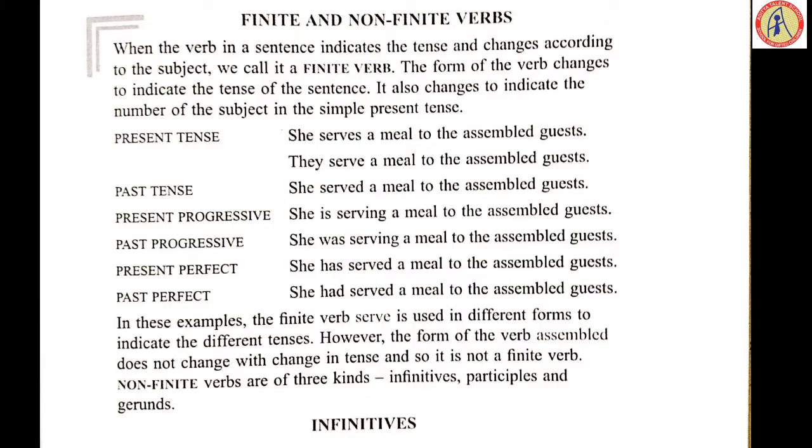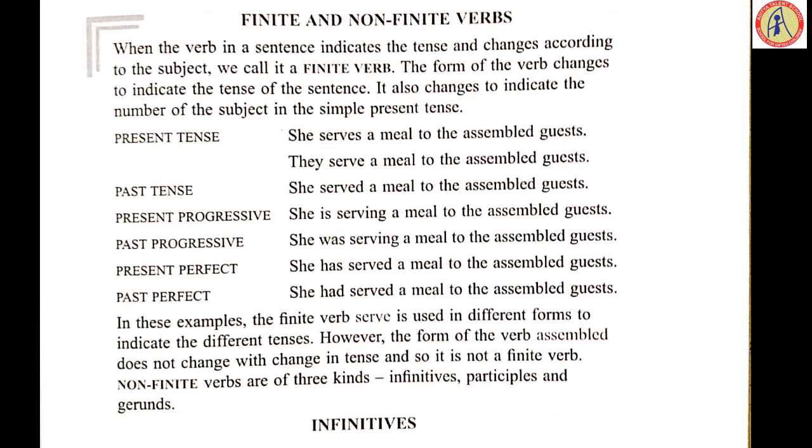Now finite and non-finite verbs. Past participle and present participle verbs come under as non-finite verbs. V3, V4. Now we will learn clearly about the finite and non-finite. When the verb in a sentence indicates the tense and changes according to the subject, we call it a finite verb.